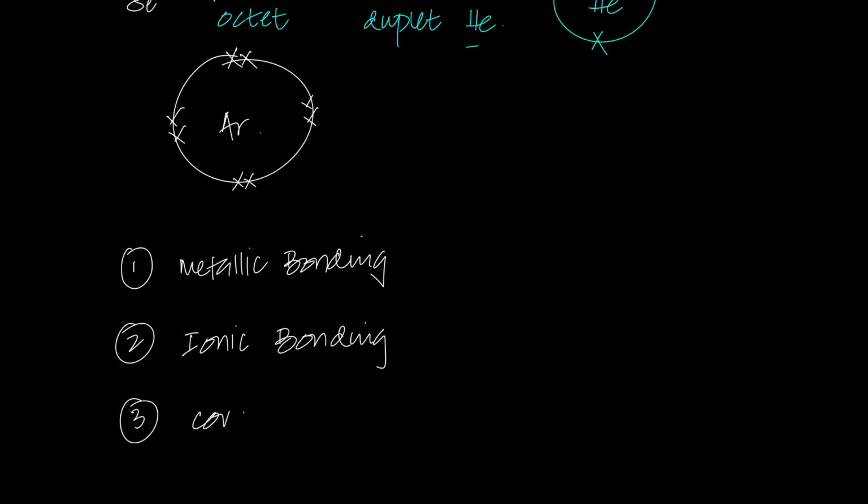In AS level we are going to study this in a lot of detail, but for now I'm just giving you a quick recap of what metallic bonding is, what ionic bonding is, what covalent bonding is. Now, what was metallic bonding? Well, we knew that metallic bonding existed in metals. And what was metallic bonding?